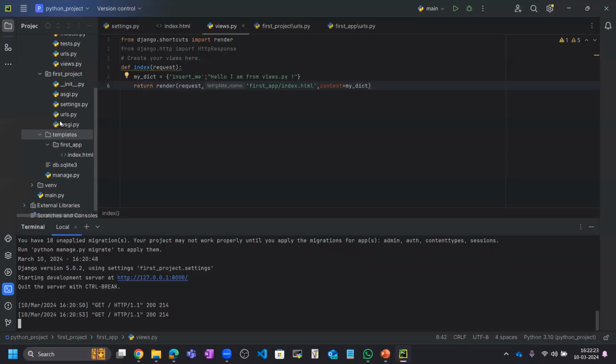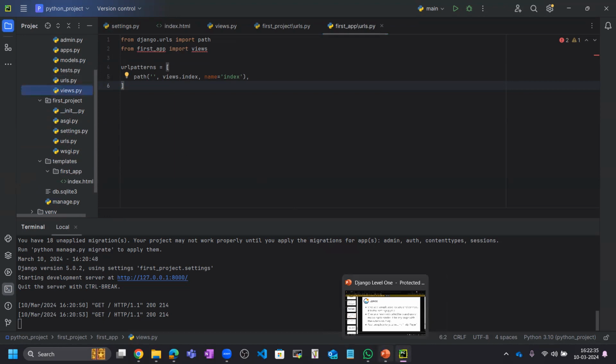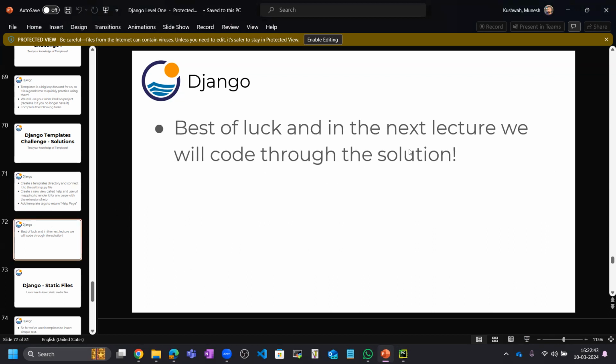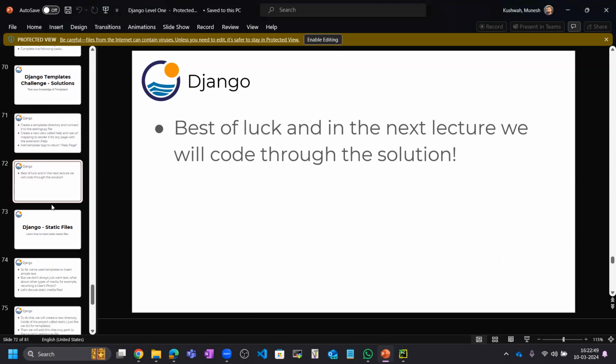Inside this you can see urls.py. This is a new file I created. So in that way you need to create the views file also, a different views file, that is help.py. Then add template text to return the help page. So best of luck for that homework, and you need to do this homework.